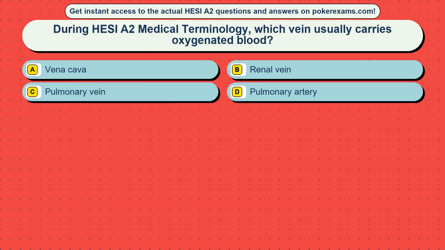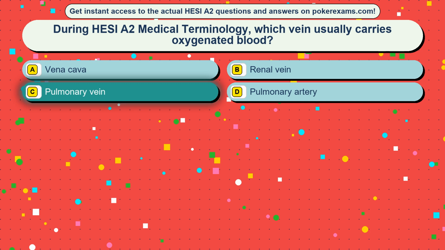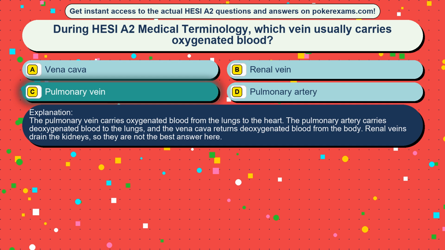Question 31. During HESI A2 medical terminology, which vein usually carries oxygenated blood? Option A, vena cava. Option B, renal vein. Option C, pulmonary vein. Option D, pulmonary artery. The correct answer is option C, pulmonary vein. The pulmonary vein carries oxygenated blood from the lungs to the heart. The pulmonary artery carries deoxygenated blood to the lungs, and the vena cava returns deoxygenated blood from the body. Renal veins drain the kidneys, so they are not the best answer here.